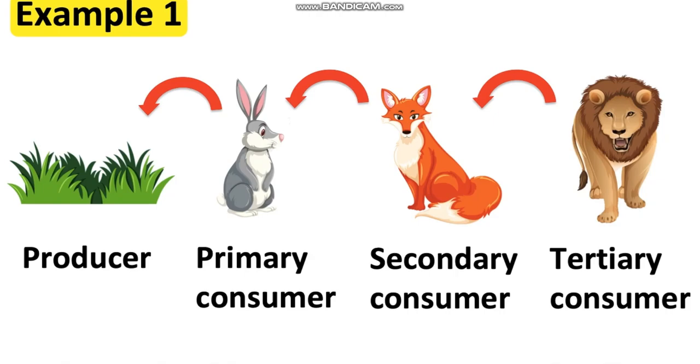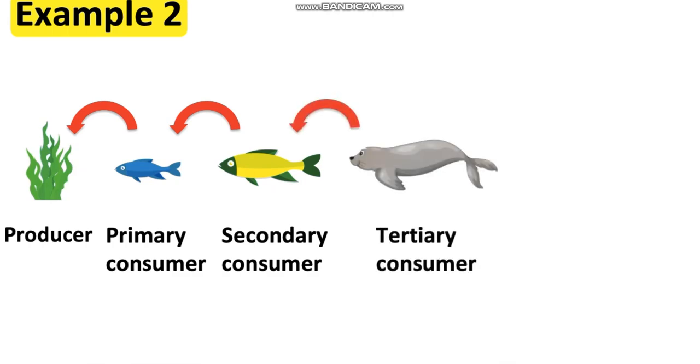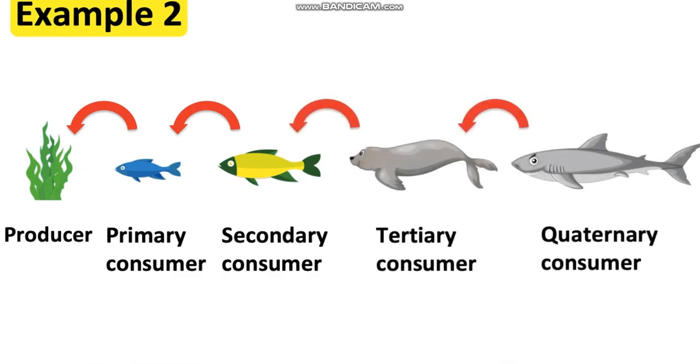Now let us see a second example of a food chain, which is an aquatic food chain. That means a water related food chain, in which aquatic animals and plants are present. The producer is algae. Then the primary consumer is small fish, the secondary consumer is big fish, then the tertiary consumer is sea lion